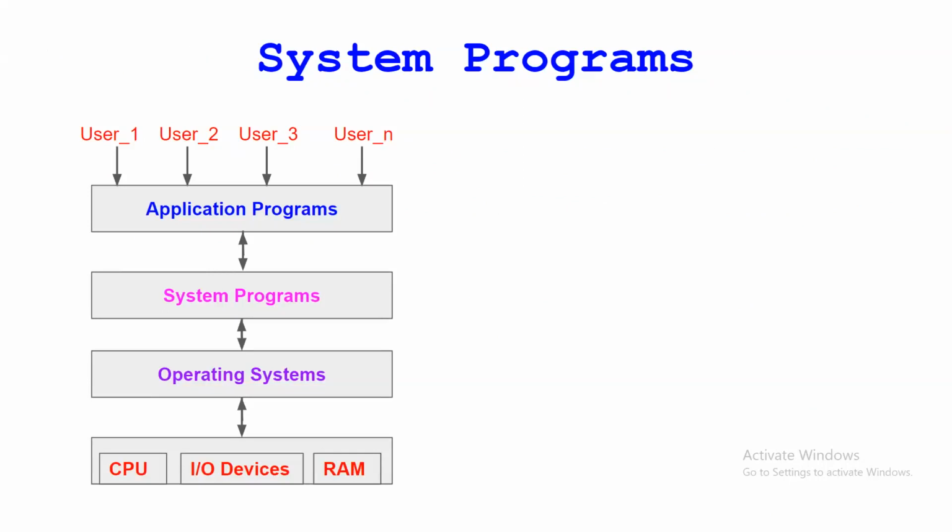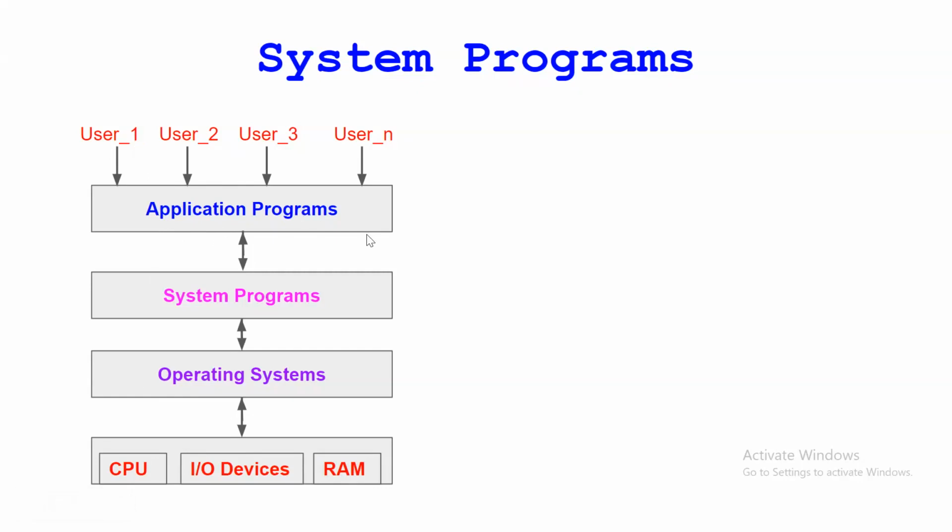This is the next version of the previous figure. Only one thing we have added here, that is a system program layer. Again, at the bottom layer the hardware devices are there, and at the top the application programs are there, and a number of users, user one, two, three.